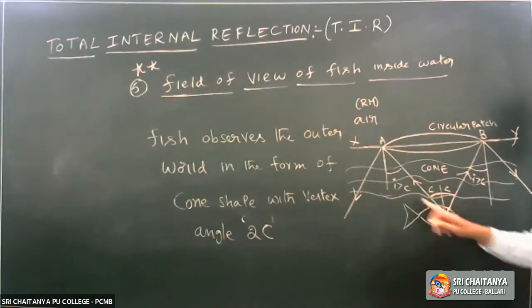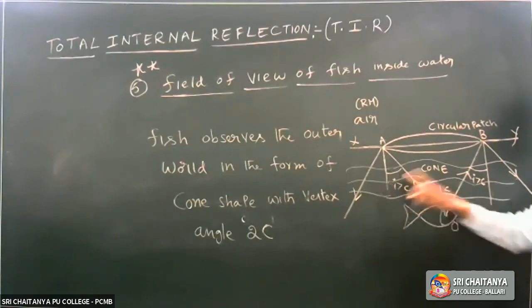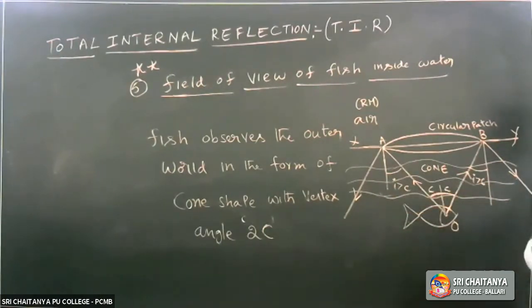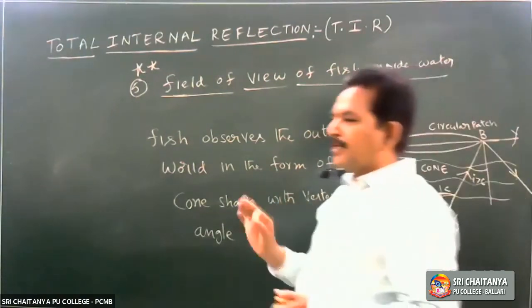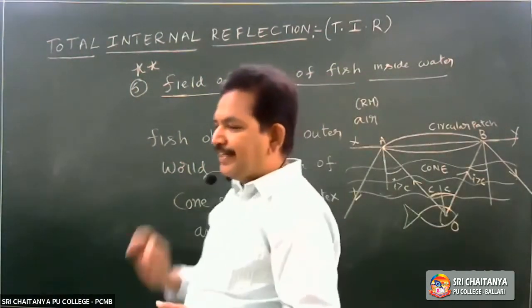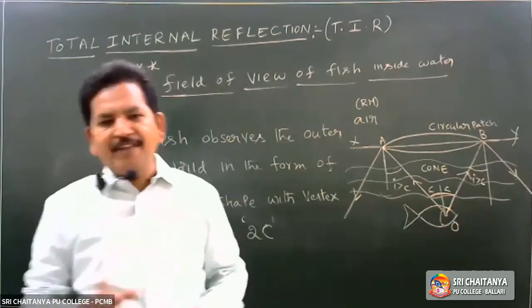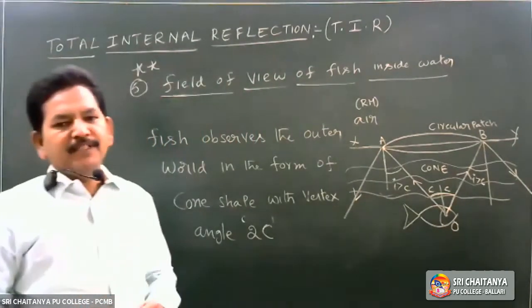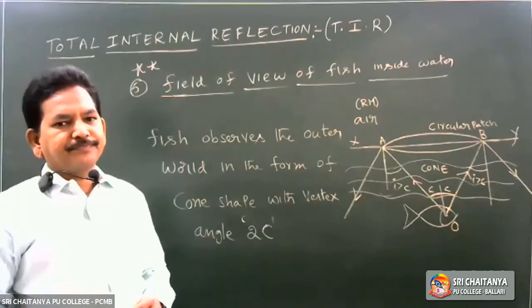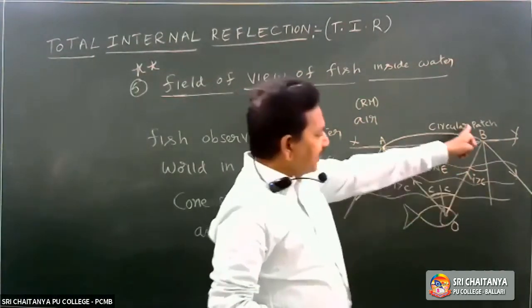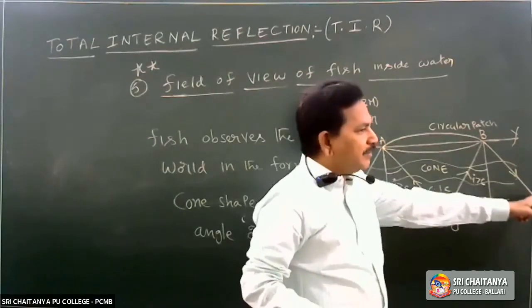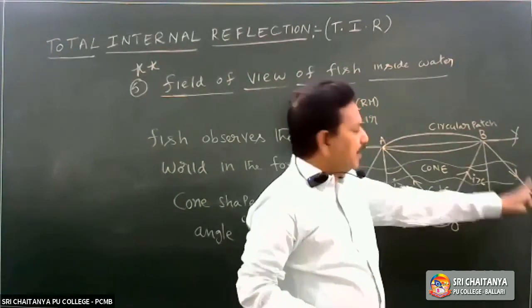Fish is in what medium? Denser. So light ray travels from denser medium to rarer medium. There is a possibility for total internal reflection whenever the light ray travels from denser to rarer. If i is greater than C, the light ray is reflected back into the denser medium. Here also.